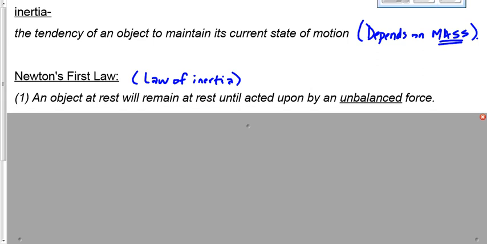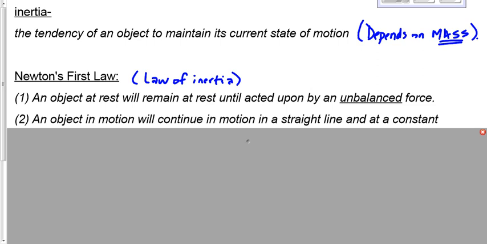Now, the second part of Newton's first law says an object in motion. Well, what's it want to do? It wants to stay in motion. It doesn't want to just stay in motion. It wants to stay in motion in a straight line. It wants to keep going in a straight line forever and at a constant speed. It doesn't want to speed up. It doesn't want to slow down. It doesn't want to change direction unless it's acted upon by, not a force, an unbalanced force.